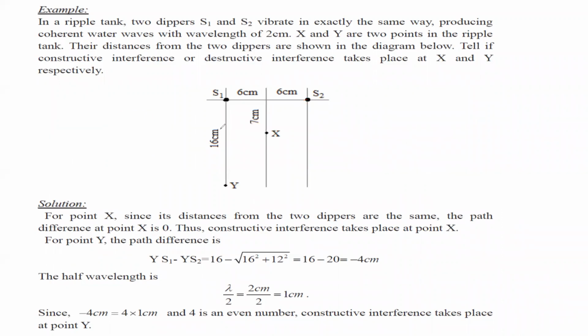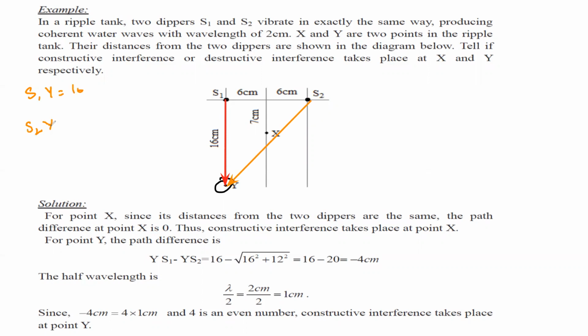But for Y, what kind of interference is there at Y? How to work it out? From S1 to Y, that is 16. But from S2 to Y, this distance we don't know. So again, we have to use the Pythagoras theorem. S1 to Y is known, which is 16.